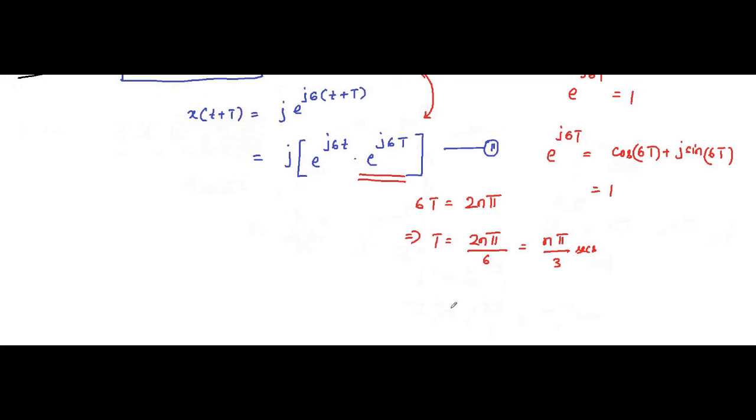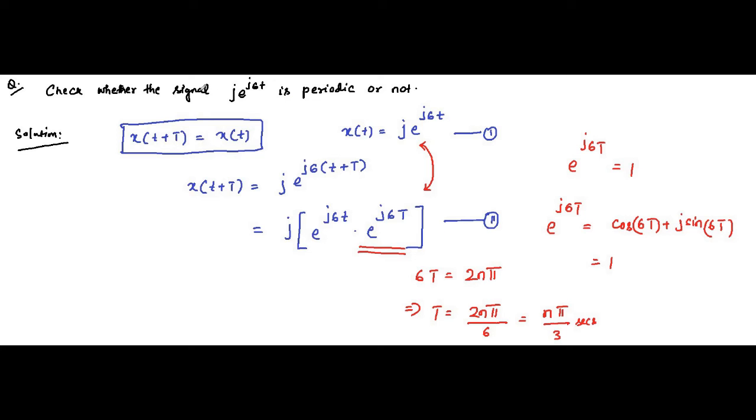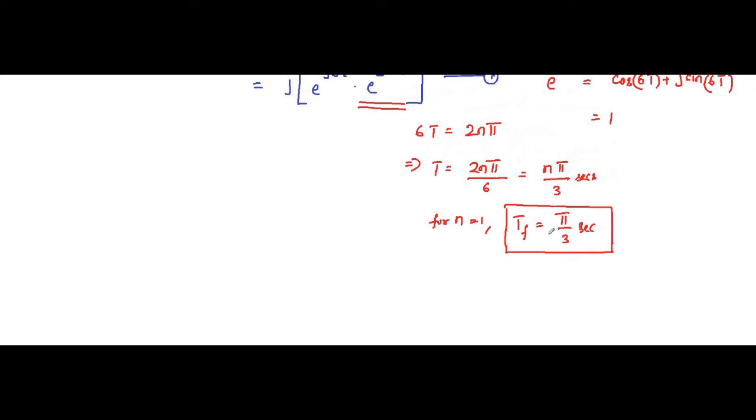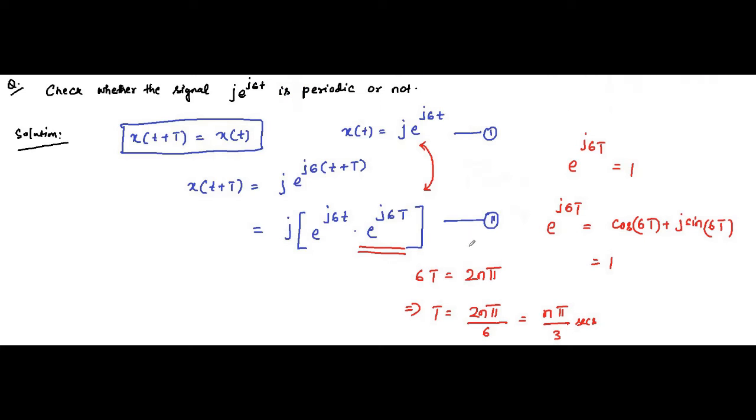Now for the smallest possible value, that is n equals 1, the fundamental period is equal to pi by 3 seconds. So yes, the above signal j e to the power j6t is periodic, and the fundamental period is pi by 3 seconds, the smallest value of the period after which it repeats itself, and the general expression is n pi by 3 seconds.